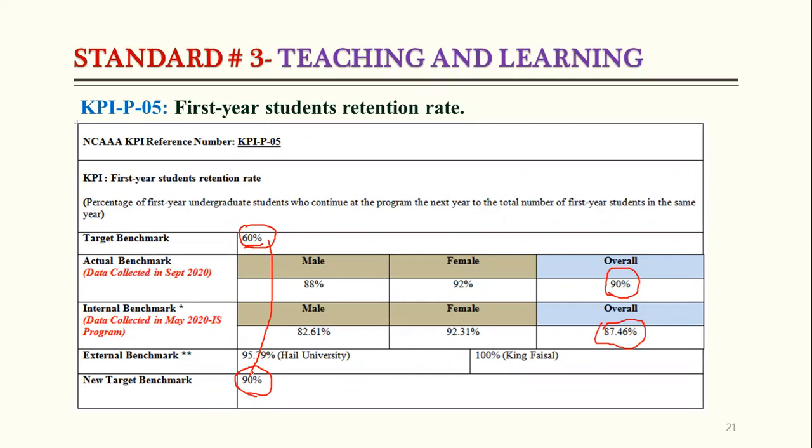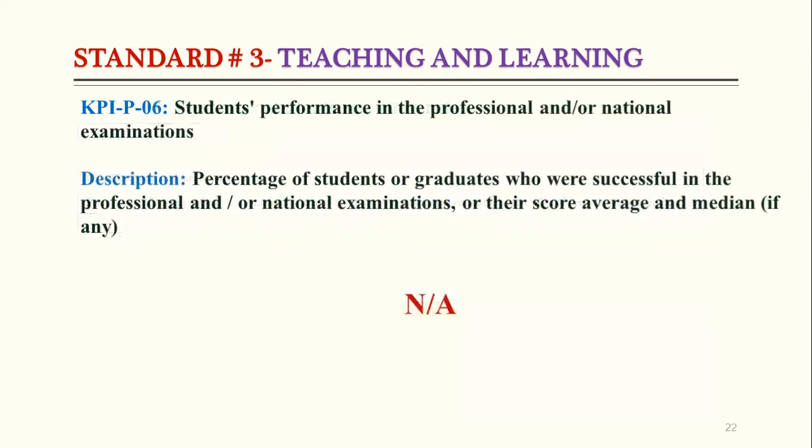Let's suppose if the target is 60%, next year we can make it 70%, not a high jump. A big jump is not recommended, because maybe next year our performance comes down, and then we will not be able to achieve 90%. So this is one thing we have to keep in mind.